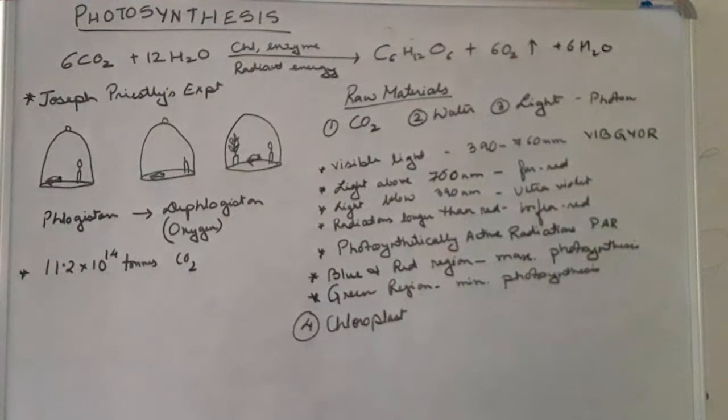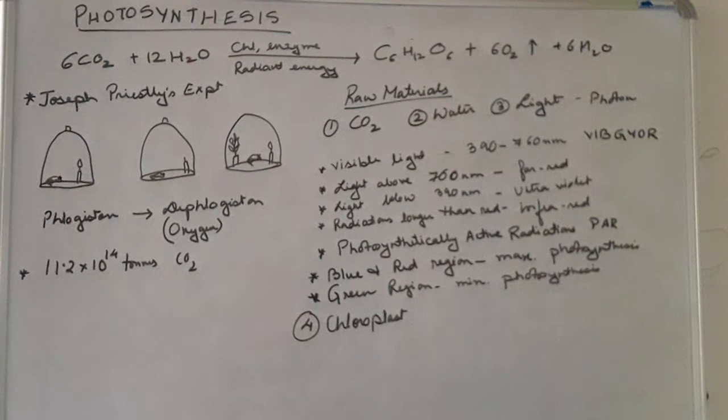Now while studying photosynthesis, there are some important factors. Why is photosynthesis important? It helps in synthesis of organic food. It helps to convert the radiant solar energy into chemical energy, and many useful products of the plants are obtained through this process. Another important thing is that it helps to maintain the oxygen and carbon dioxide level in the atmosphere.